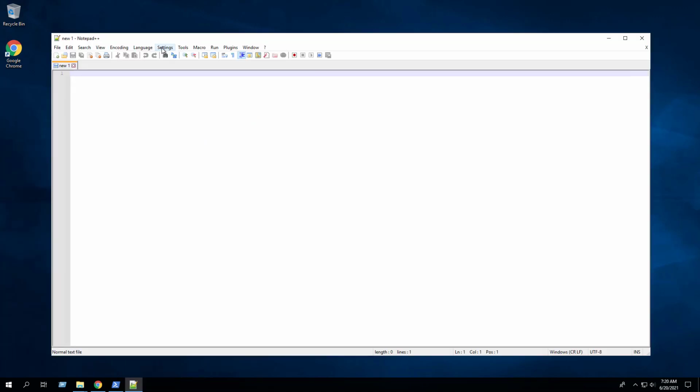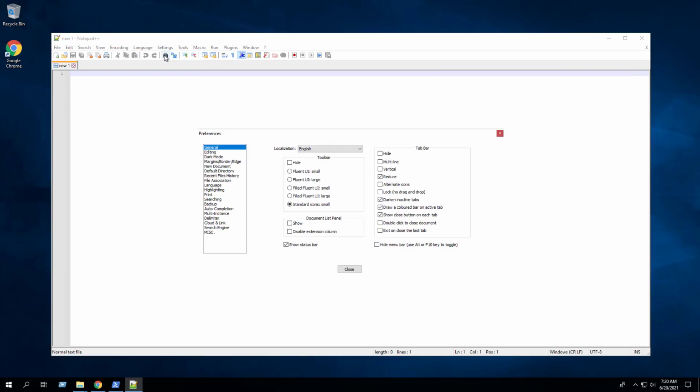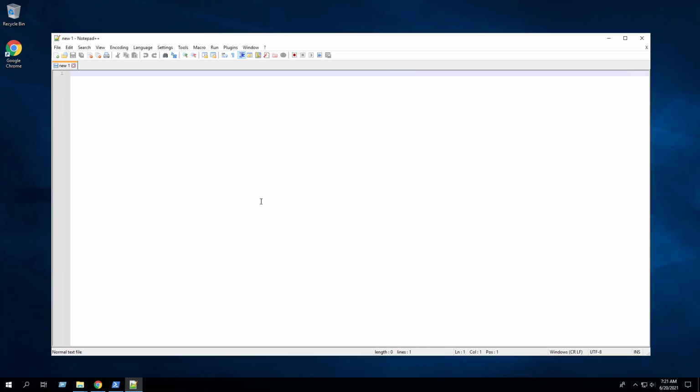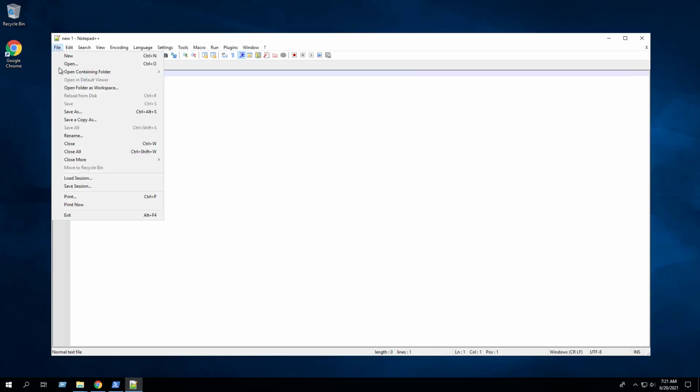Navigate to the Settings tab. Select Preferences. Under the Miscellaneous section, uncheck Enable Notepad++ Auto Updater. Click Close. Then exit out of Notepad++.